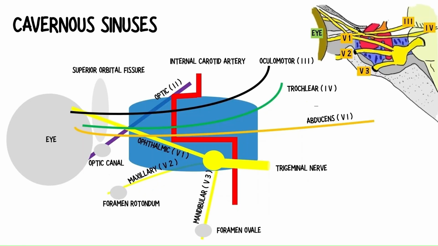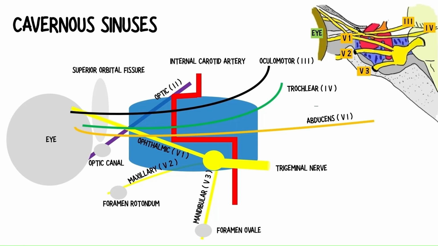Here we can see how the superior orbital fissure gives passage to the oculomotor nerve, trochlear nerve, ophthalmic nerve, and abducens nerve. The optic nerve lies just above and outside the cavernous sinuses, superior and lateral to the pituitary gland on each side, and enters the orbital apex via the optic canal.